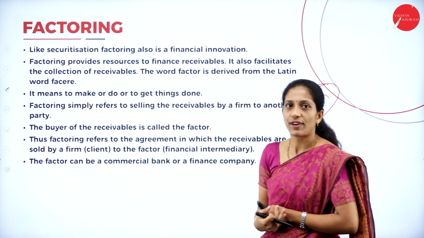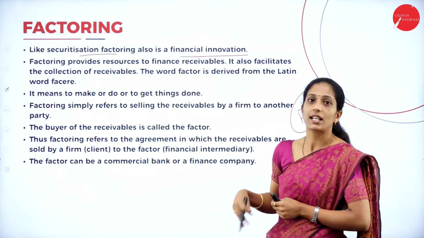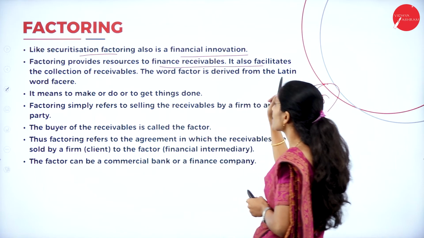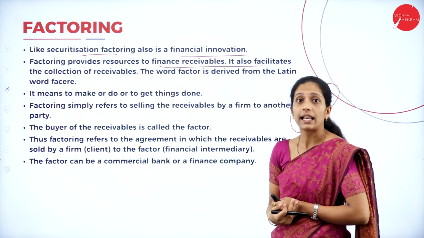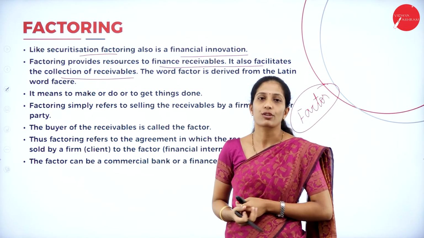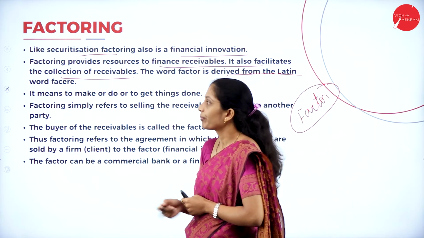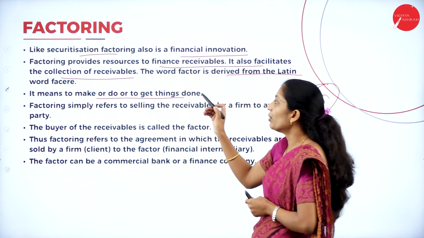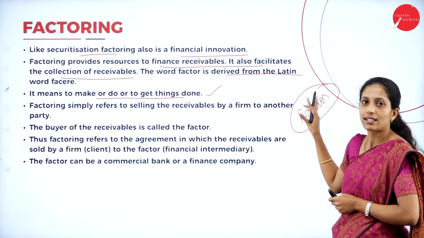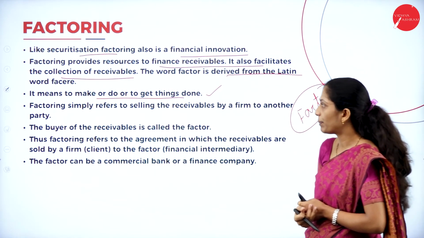Now let us see what is this factoring. Like securitization, factoring also is a financial innovation. So it is one of the important financial innovations. Factoring provides a resource to finance the receivables. So it facilitates the collection of receivables. As I told you, on behalf of the seller, here factor is going to collect the amount. The word factor is derived from the Latin word facia. So it means make or do or to get things done. So here why factor is called as get things done? Because on behalf of the seller, he is going to collect the amount from the purchaser.